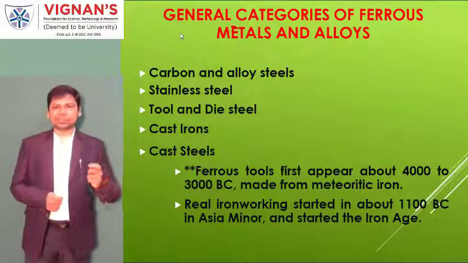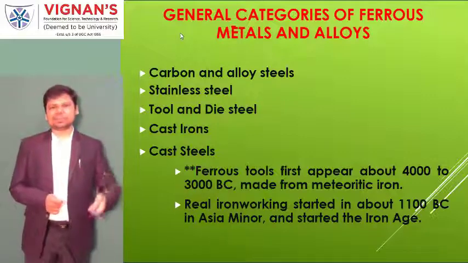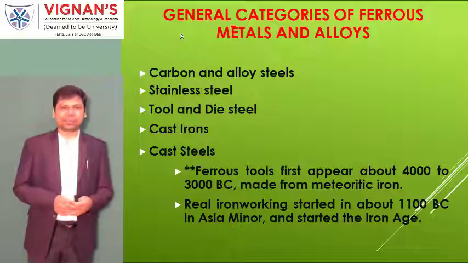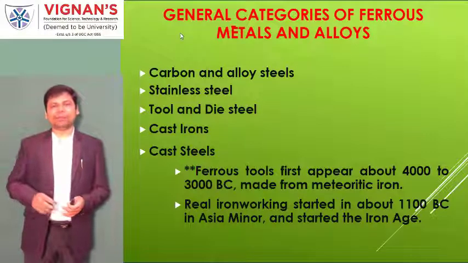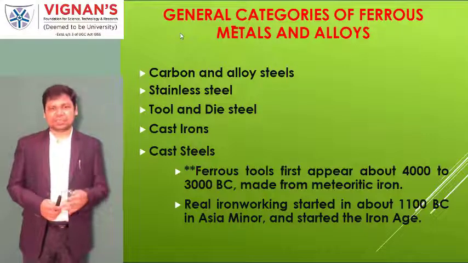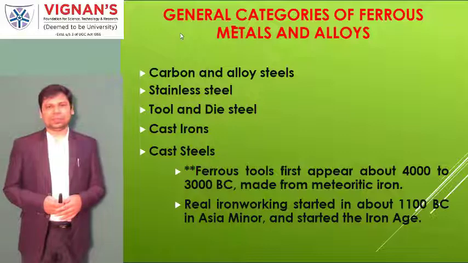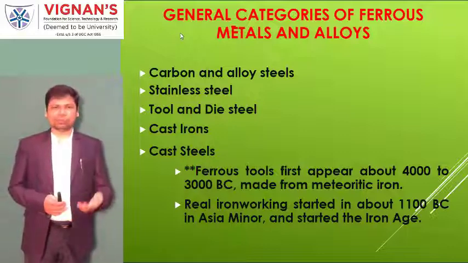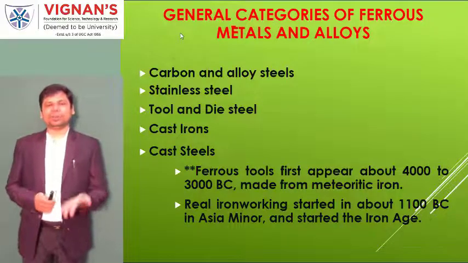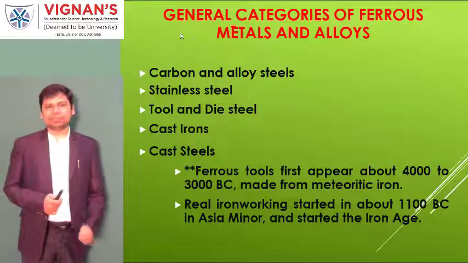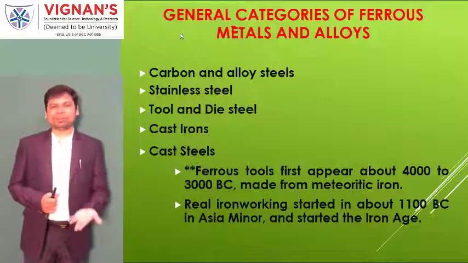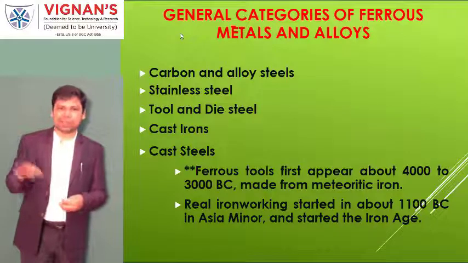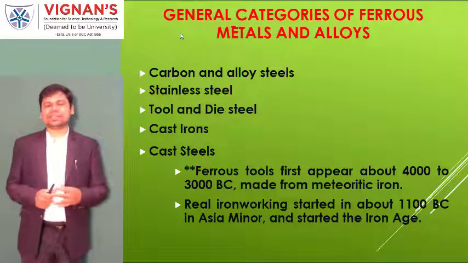Now the last term shown here is cast steel, where we follow the casting process. That means we heat the ferrous material, mold it and produce it in different applications. Without the melting process, without foundry technologies, we can't get steel directly. Steels are not directly available on the earth. They are available in different forms under iron. So from iron, mixed with some alloy elements, we manufacture steels.